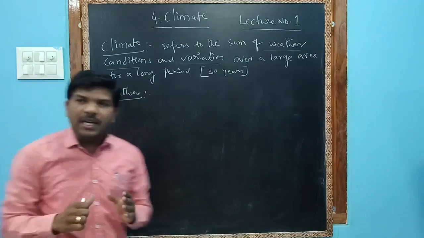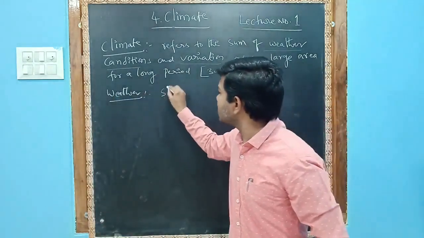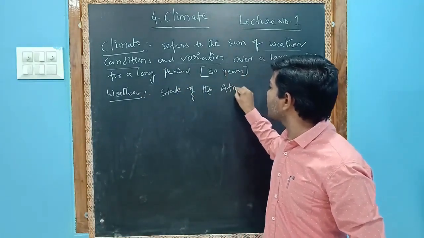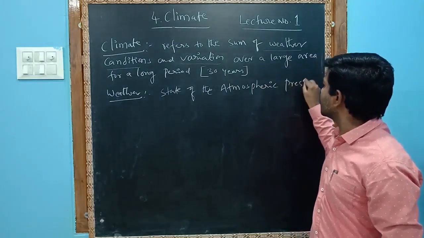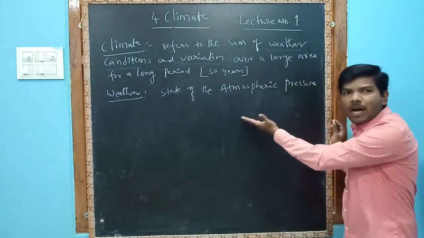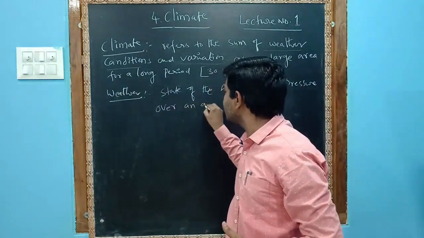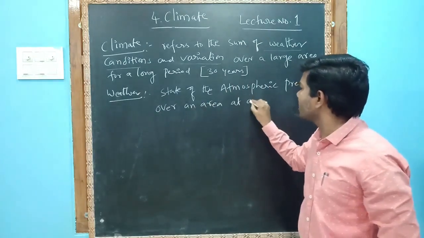Weather is the state of atmospheric pressure over an area at any point of time.